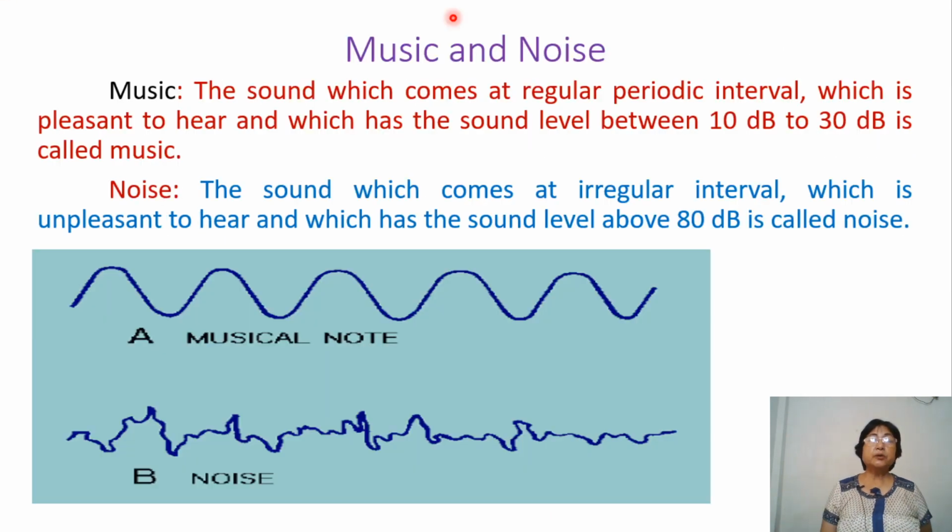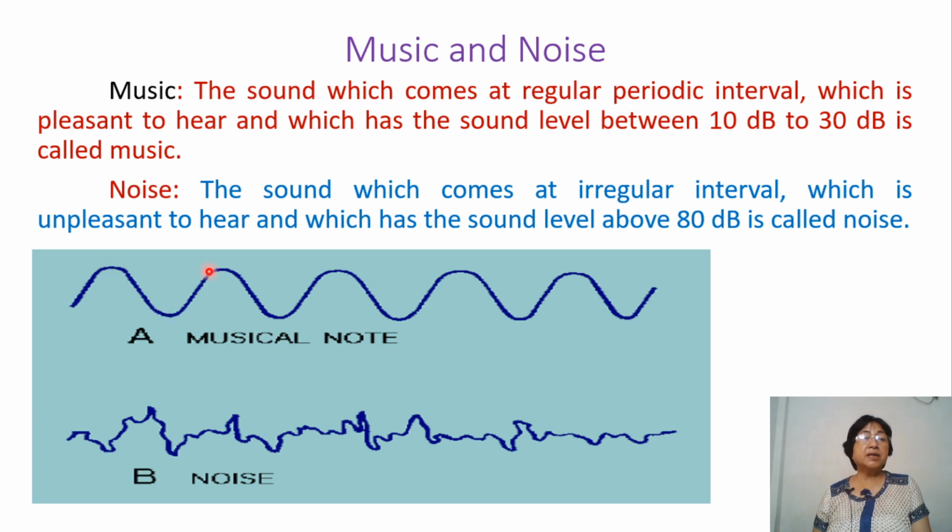We go to the next, that is music and noise. The sound which comes at regular periodic intervals, which is pleasant to hear and which has a sound level between 10 decibel to 30 decibel is called music. If you look at this, it comes at regular intervals and at the same amplitude, so it's pleasant to hear, and we call it musical sound.